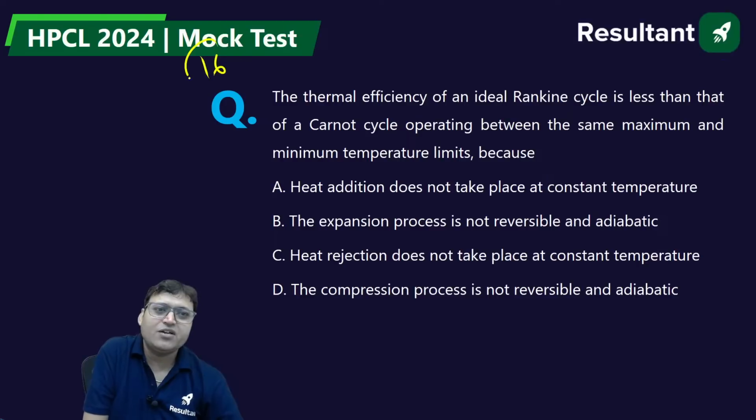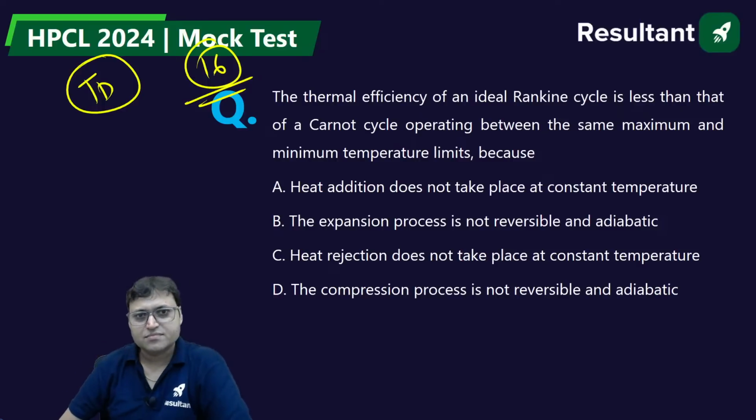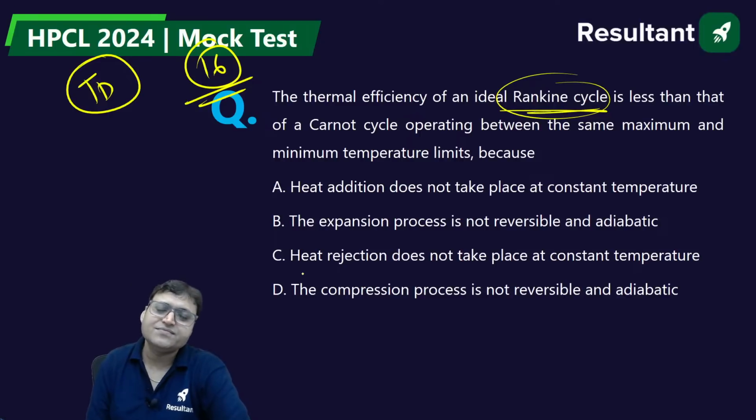Question number 16 on the screen. Now the questions are from thermodynamics. Question number 16. The thermal efficiency of an ideal Rankine cycle is less than that of a Carnot cycle. Rankine cycle is a vapor power cycle. The thermal efficiency is less than a Carnot cycle operating between the same maximum and minimum temperature limits, because that is